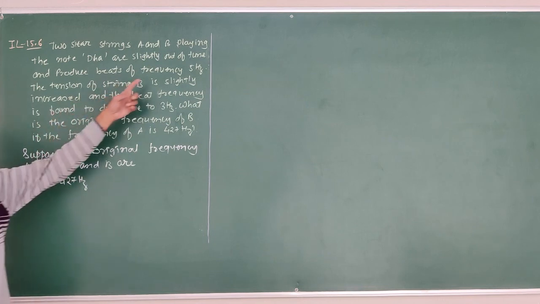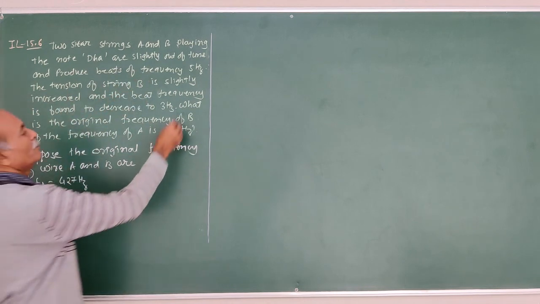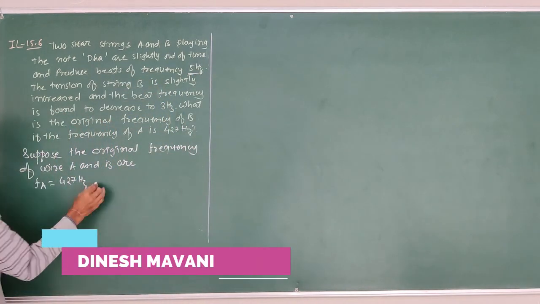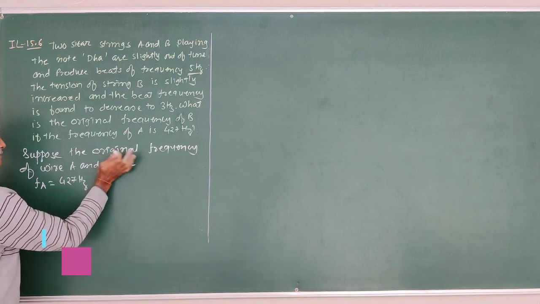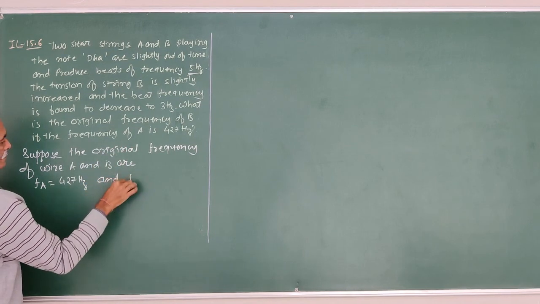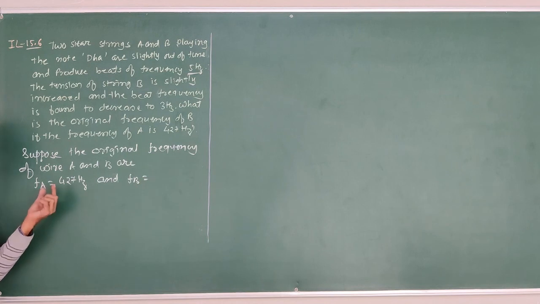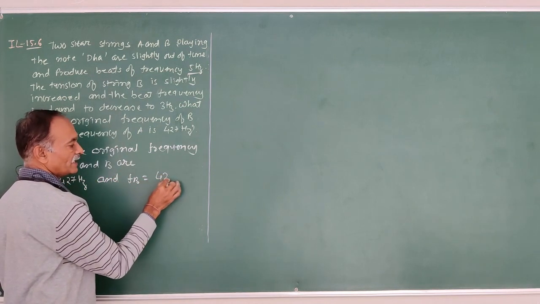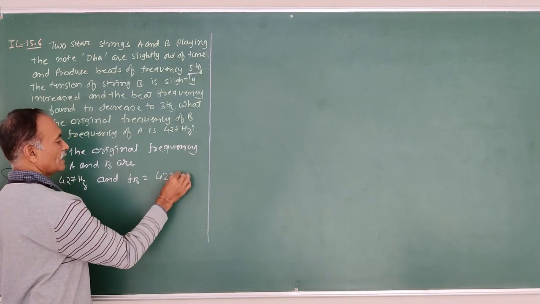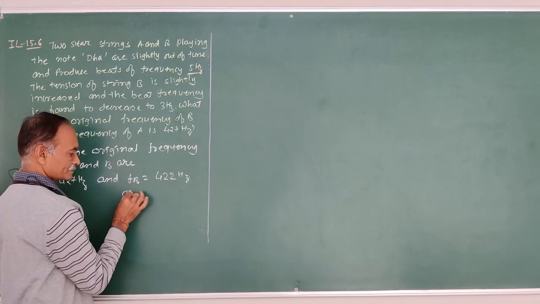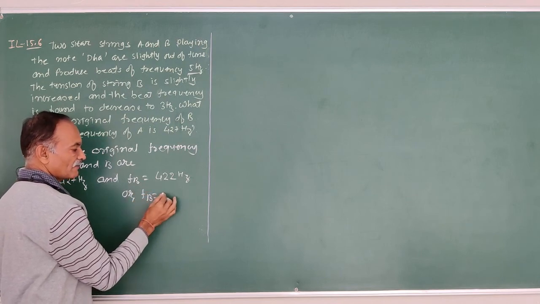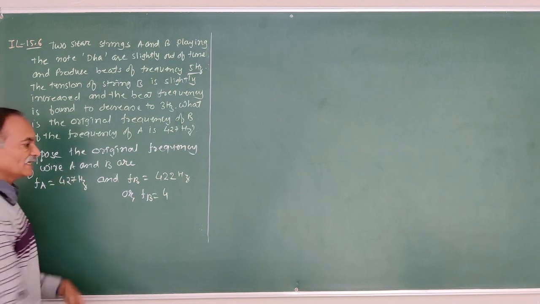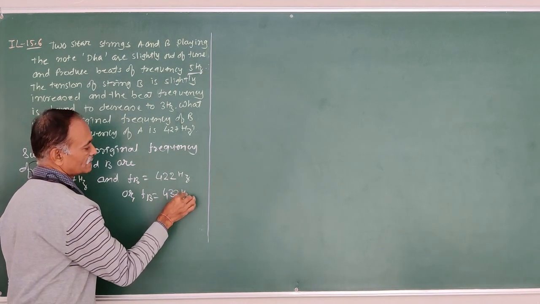Initially wires A and B produce 5 beats per second. Therefore, the frequency of B must be the difference of 5 from 427, so FB is 422 Hz, or the other way, FB is 427 plus 5, which is 432 Hz.